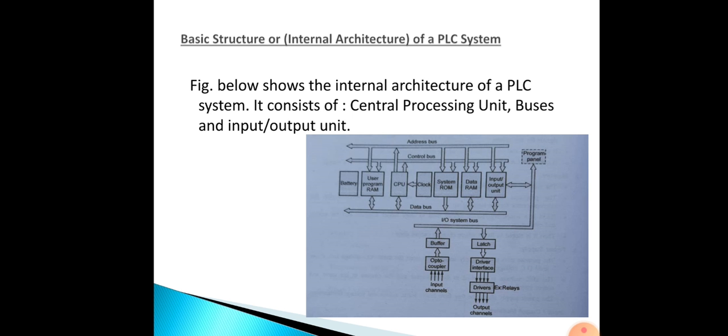The next one, address bus. The address bus contains 16, 20, 24 or 32 parallel signal lines to carry the address of the memory location for accessing stored data. So the address bus is related to addresses. Then the next one, control bus. The control bus contains 4 to 10 parallel signal lines to carry signals used by the CPU that are related to internal control actions. Typical control signals are memory read, memory write, input output read and input output write.